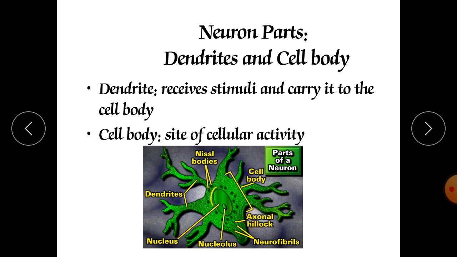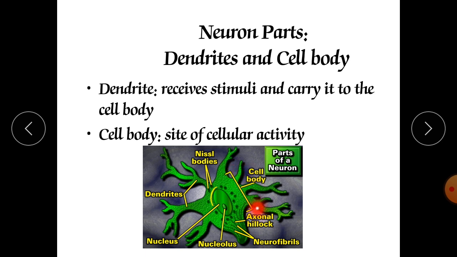For example, they have ribosomes for protein synthesis. They also contain the endoplasmic reticulum, and that endoplasmic reticulum has a specialized name. It is called Nissl bodies. These Nissl bodies are also involved in protein synthesis. They are the macrofilaments, Nissl bodies. They are responsible for protein synthesis.